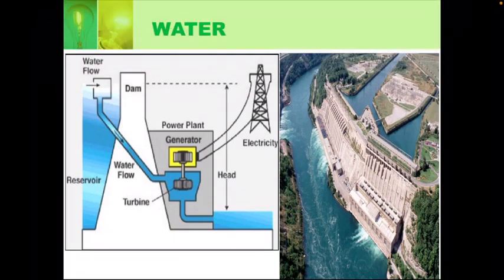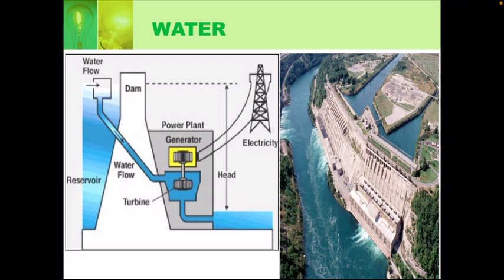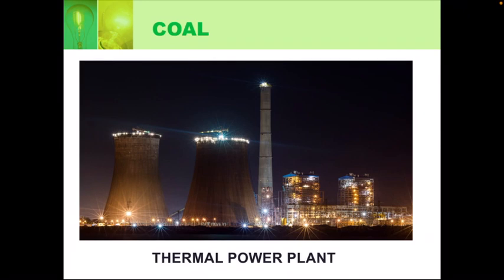Can you tell me how high a dam is when you see one, right? So this generates electricity in the hydro power plants. Okay, so this is one of the ways of getting electricity. And the next one is coal. As you all know, coal is a fossil fuel that we get from underneath our earth.